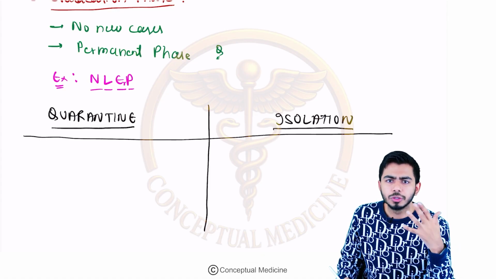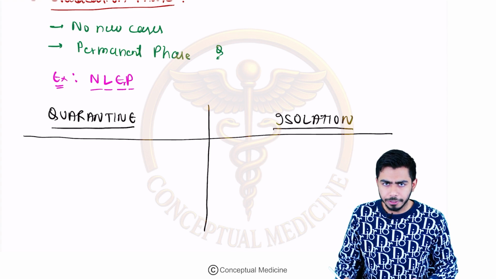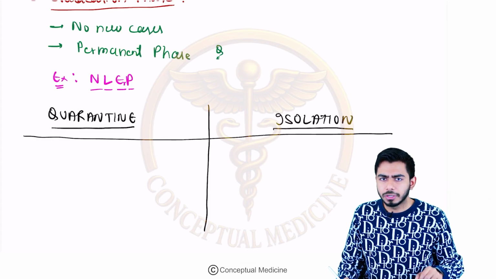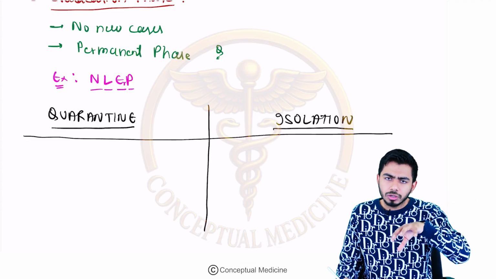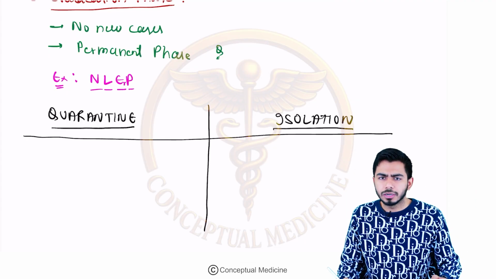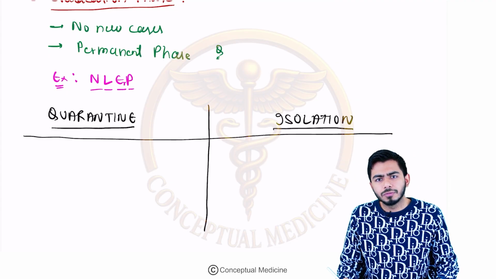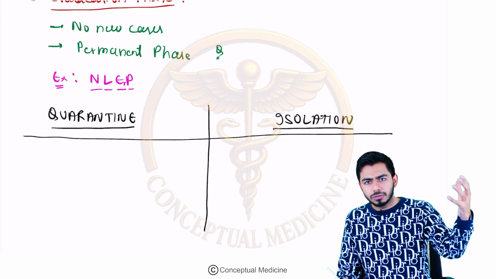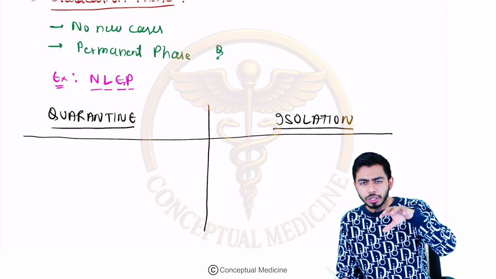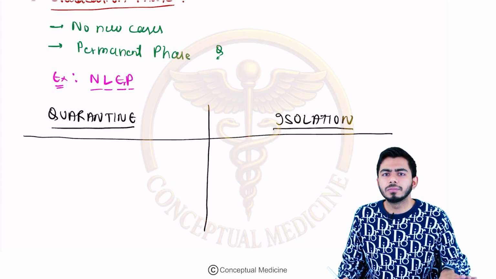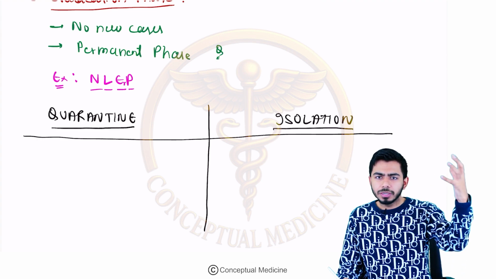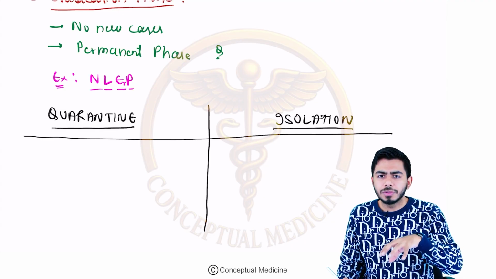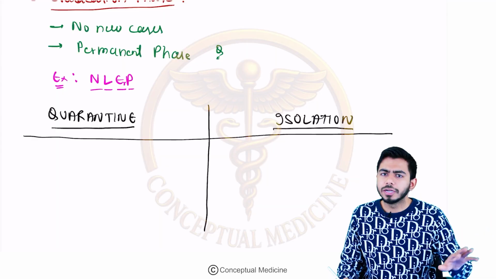Take a traveler, for example: you are studying in some foreign country, and in the vacation time you come back to your country. If you talk about the COVID era, just one or two years back, what was happening? If a traveler was coming from another country, there was a mandatory rule that any traveler coming into the country should go for a quarantine period. So countries had this rule for any traveler coming from any other country.